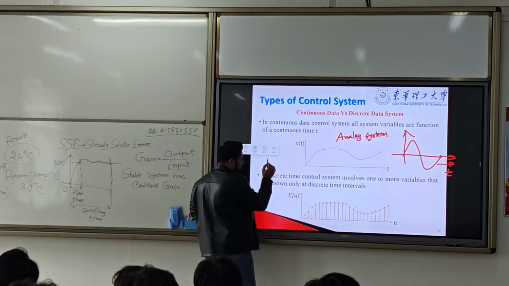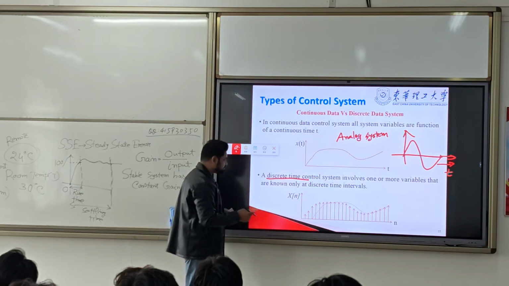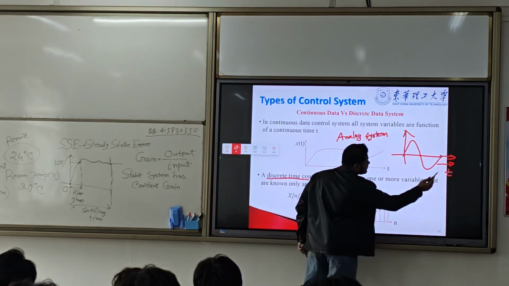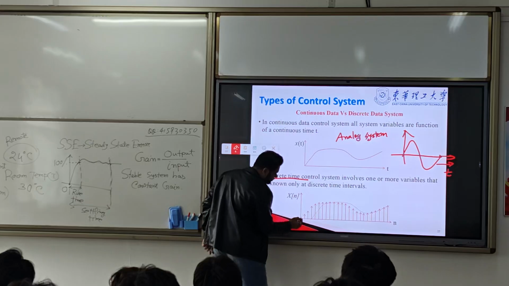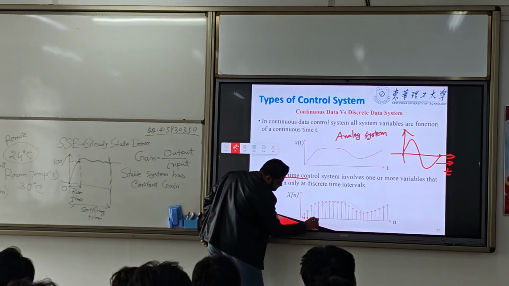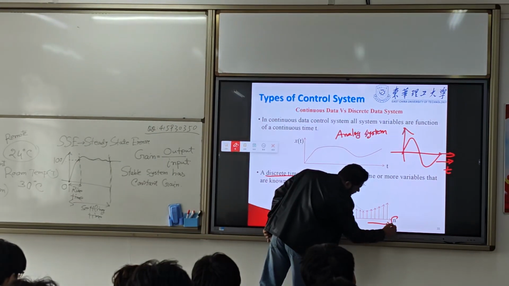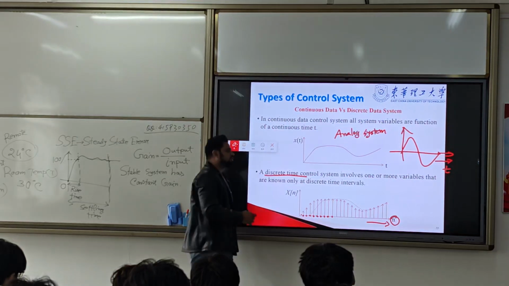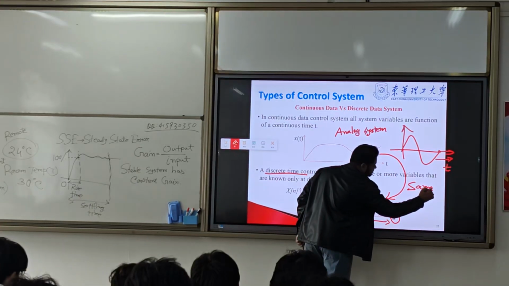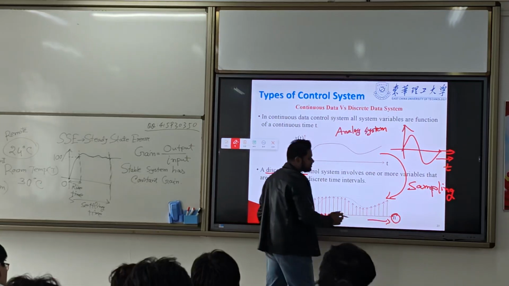But here, in a discrete system, it involves one or more variables at discrete time intervals. Here you can separate each time. This is also t, but we define it as n, because this is done by a process called the sampling process.